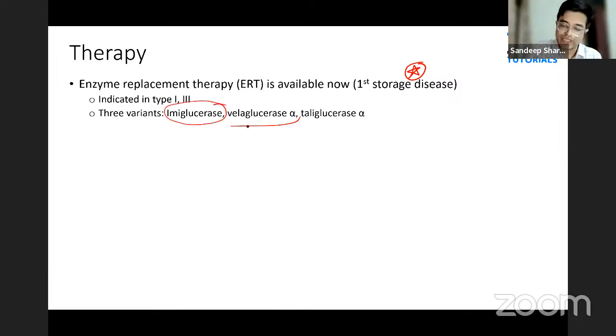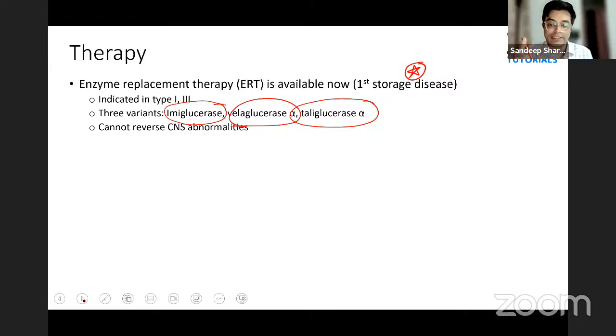Imiglucerase, velaglucerase alpha, and taliglucerase alpha. These are the 3 ERTs which are available. All the 3 are for Gaucher's disease. It cannot reverse CNS abnormalities, so you should start in juvenile neuronopathic forms. You should start it before CNS features appear.